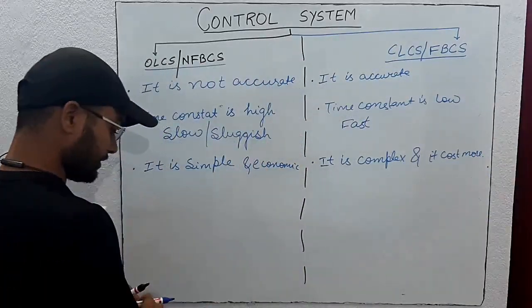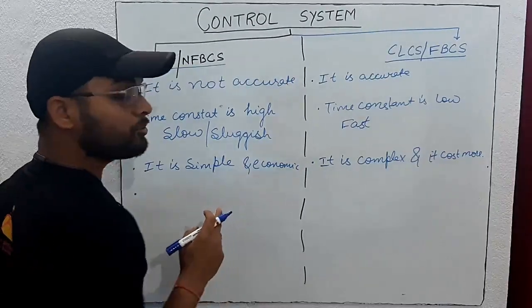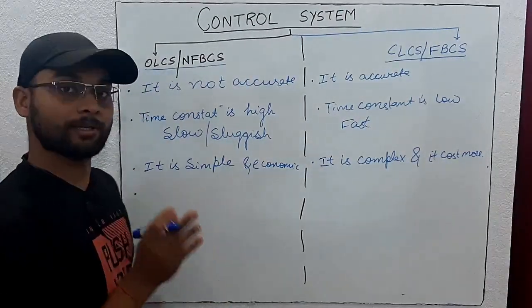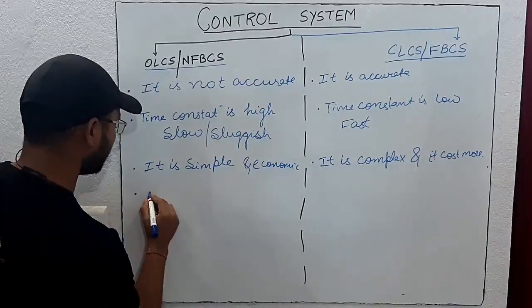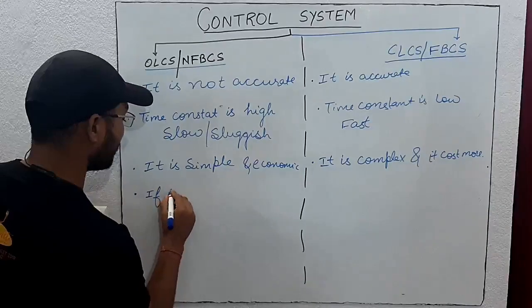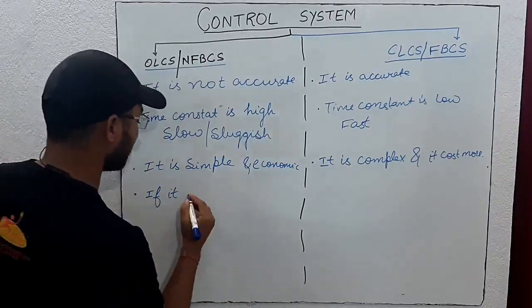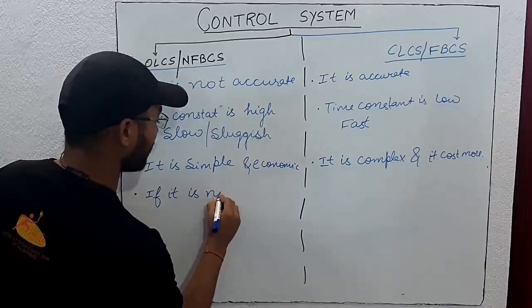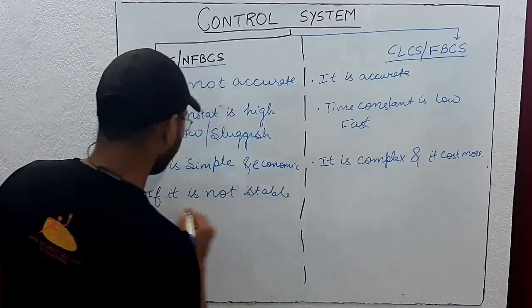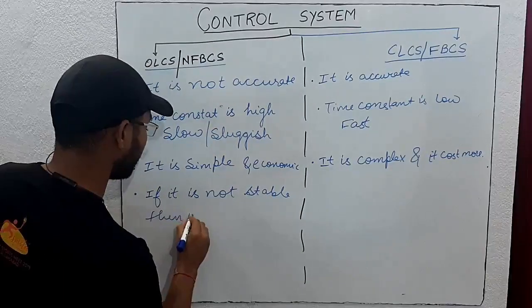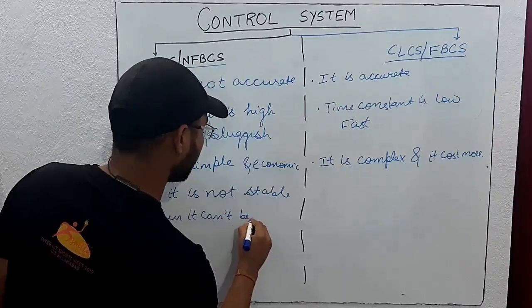So next, open loop control system. If it is stable, then it is fine. If it is not stable, then it cannot be stabilized, because there is no feedback from output to input. If it is not stable, then it can't be stabilized.